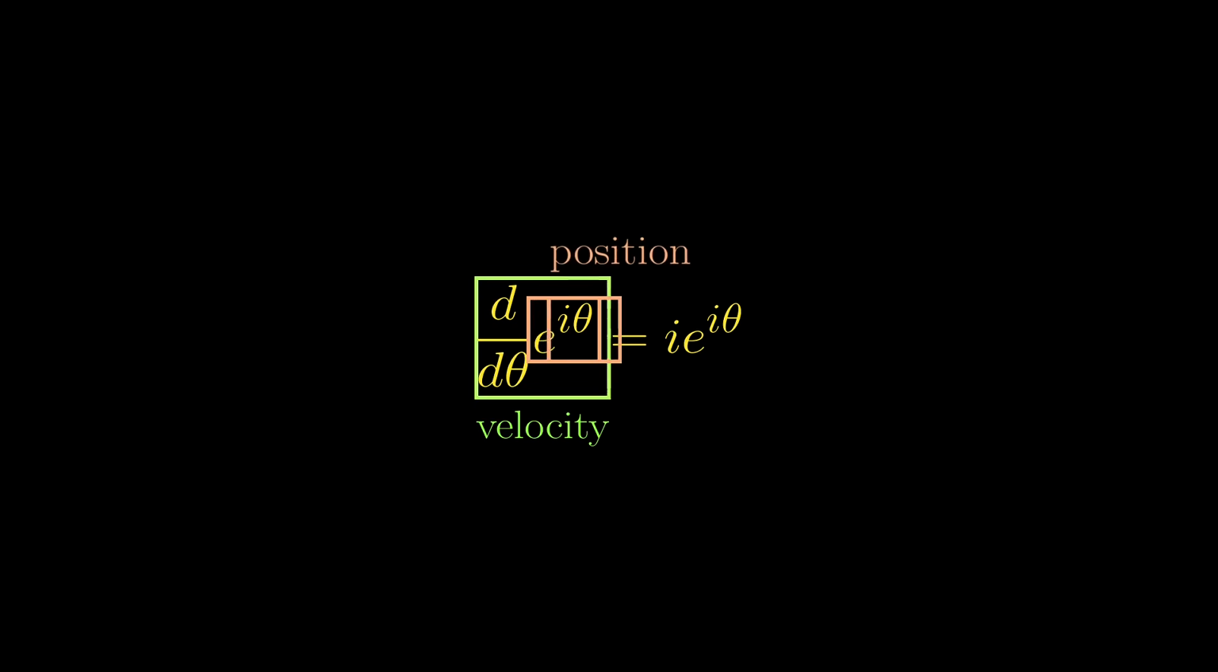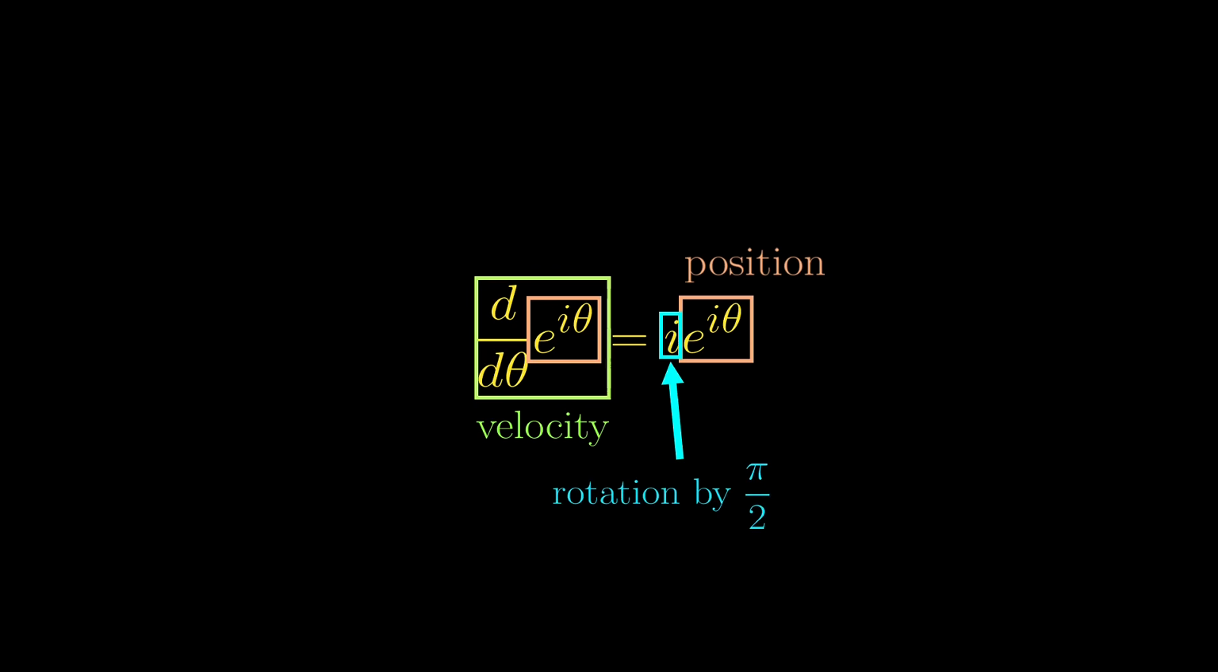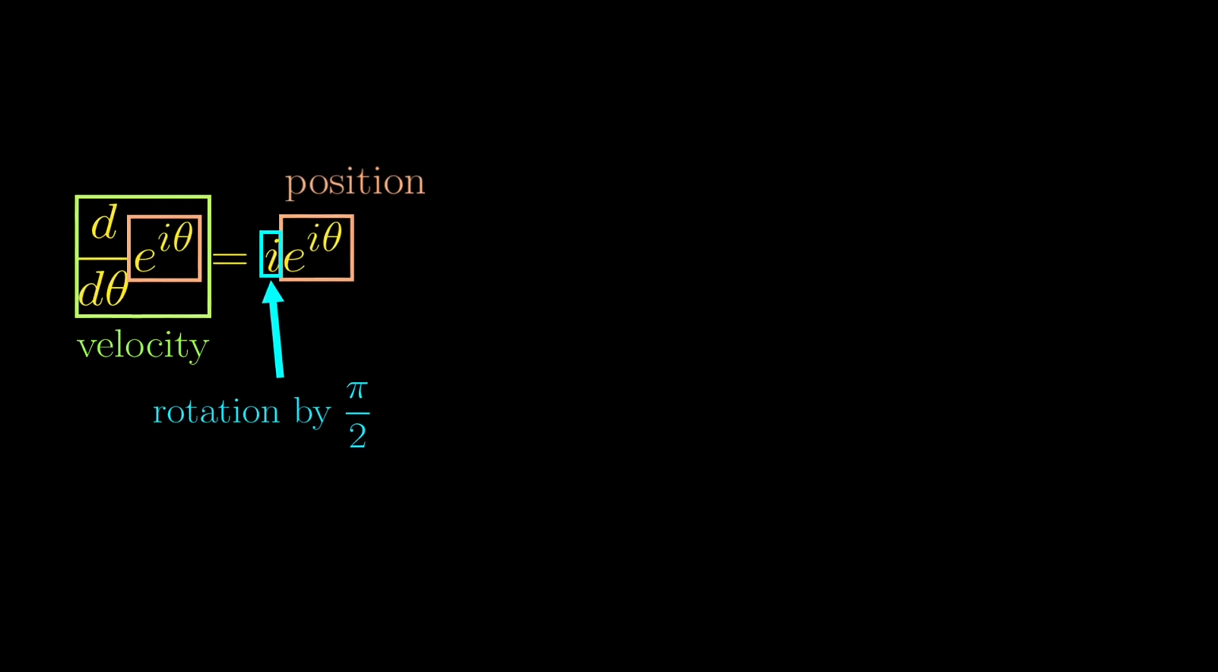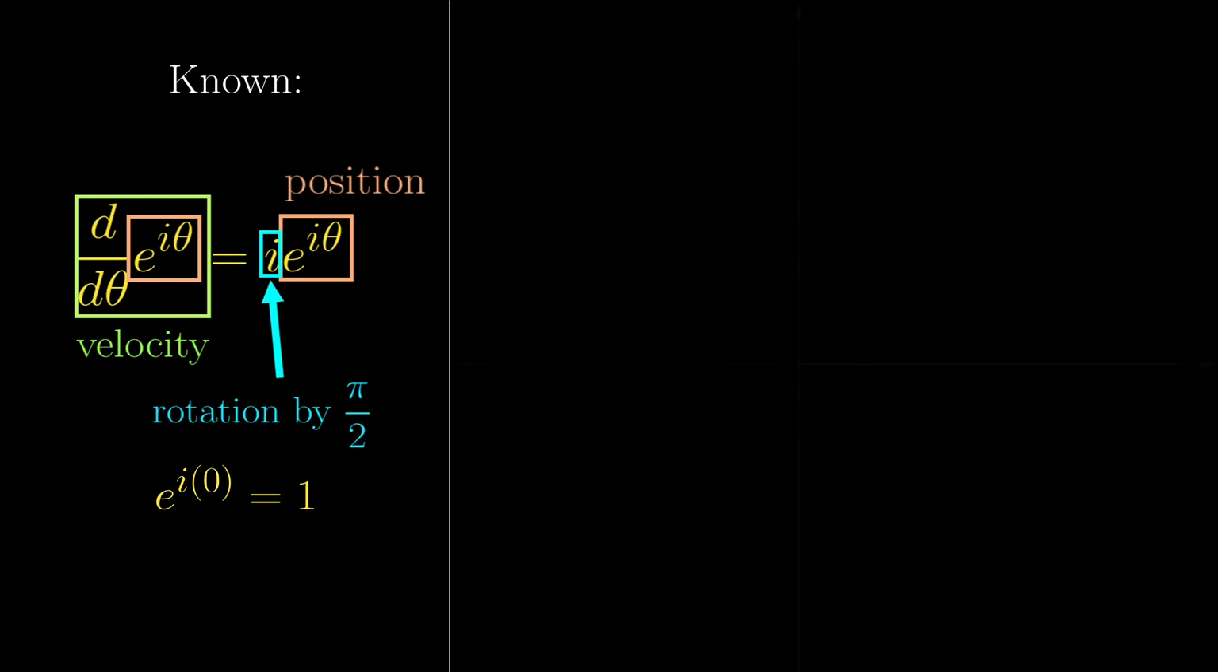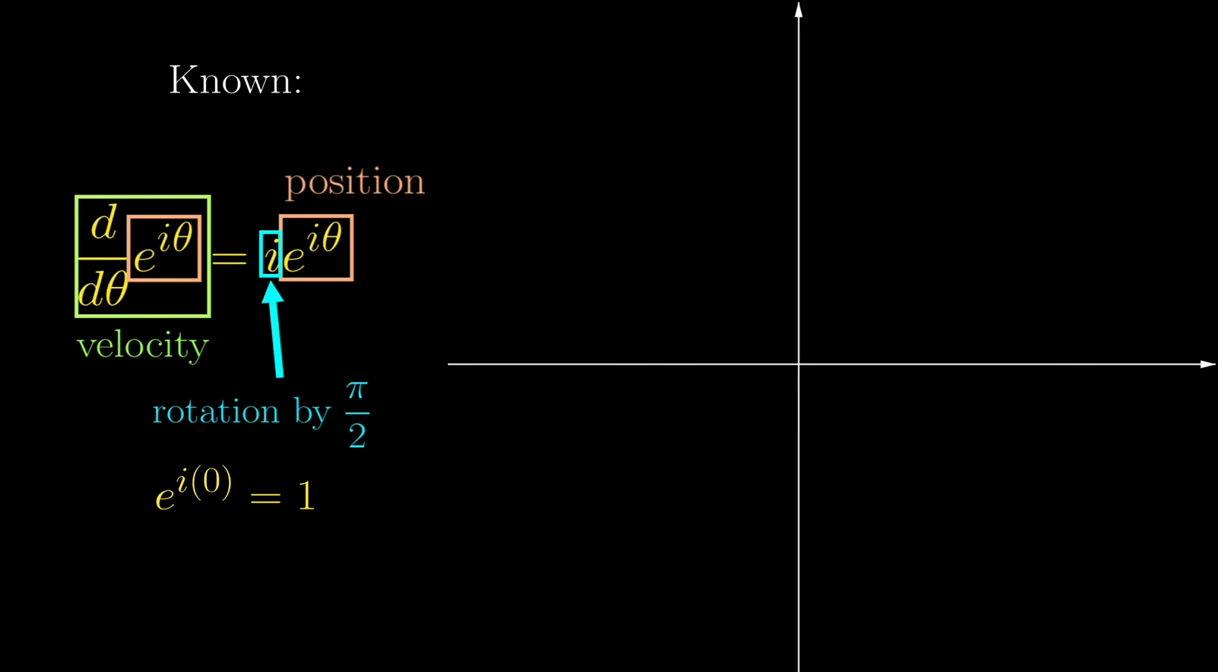The right side is the position vector, rotated anti-clockwise about the origin by a right angle. This relation, together with the fact that when theta is 0 the exponential is 1, allows us to determine the trajectory. So this is the complex plane. When theta is 0, it is 1, so the particle starts here. Since the velocity is perpendicular to the position vector, the initial velocity points upwards.